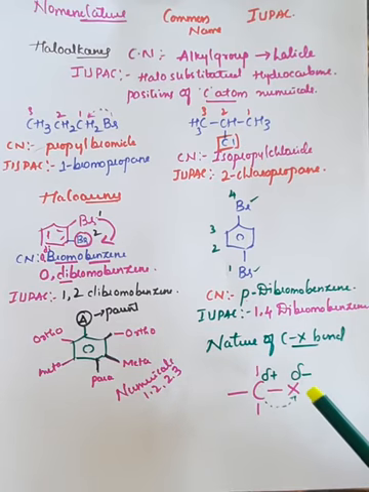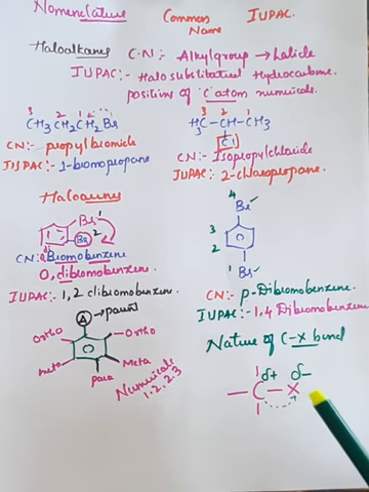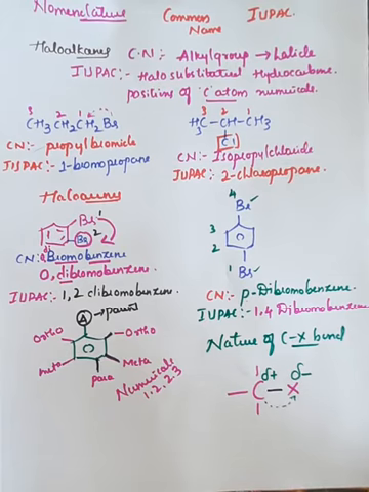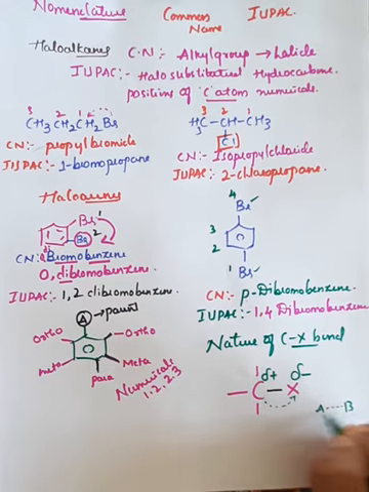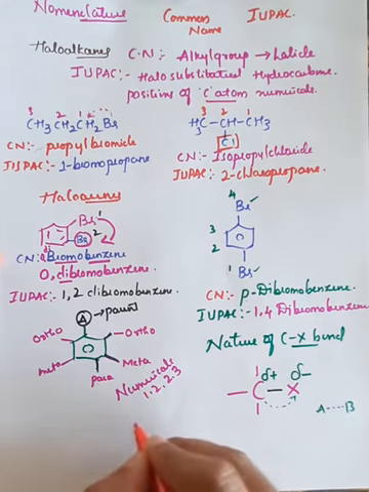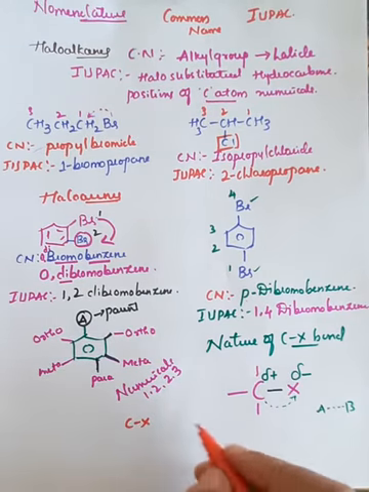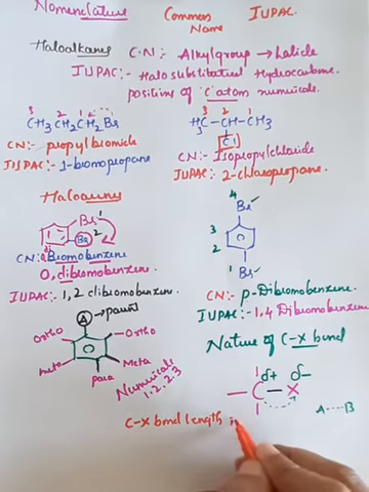So there will be a partial negative charge on the halogen atom because it has the ability to extract the electron from carbon, and the carbon has a partial positive charge because it donates electrons to the halogen atom. Now the carbon halogen bond length, the distance between atom A and atom B. There is one important statement, so I'll write here: the carbon halogen, which means CX, bond length